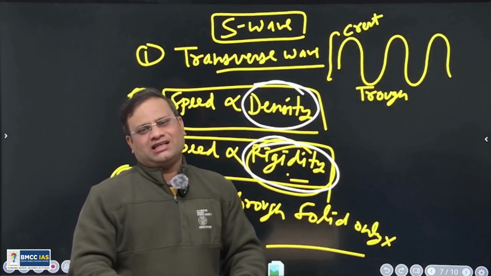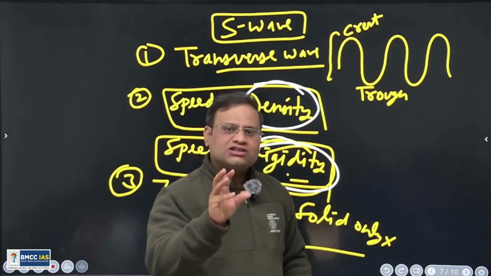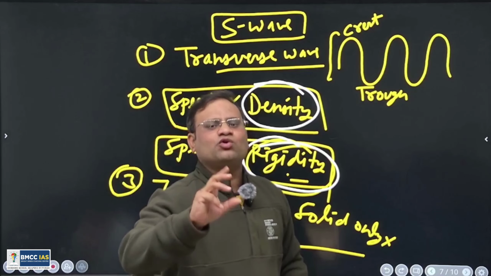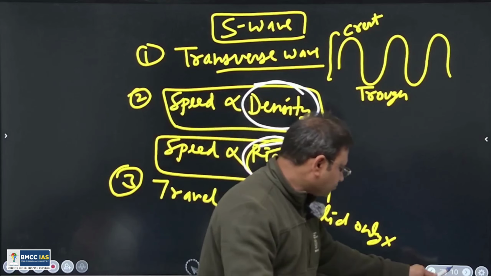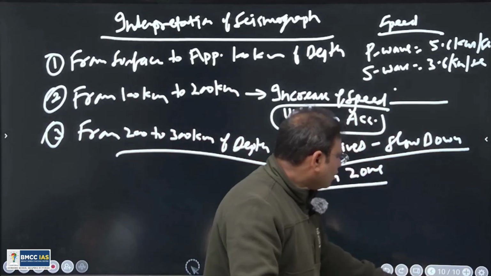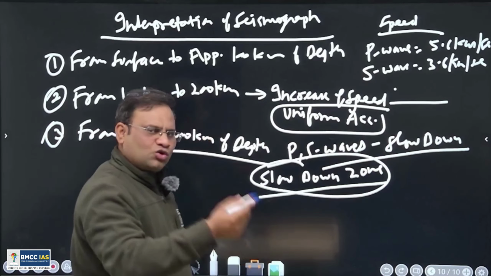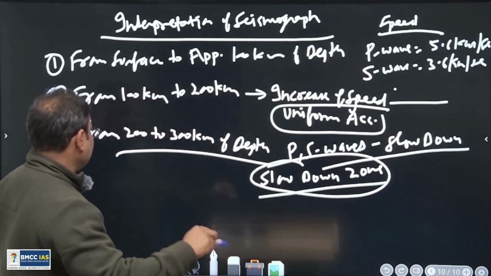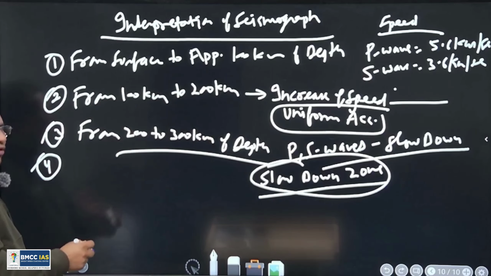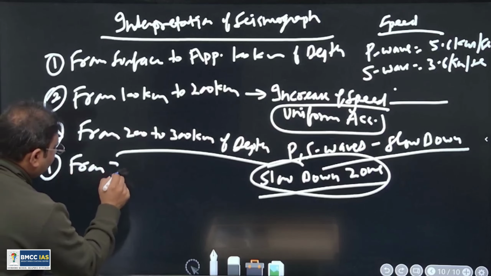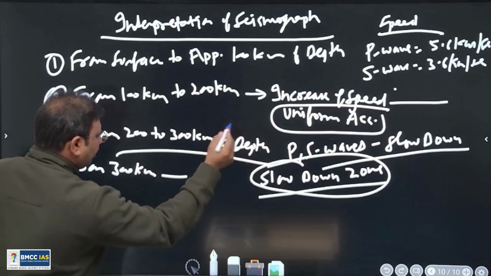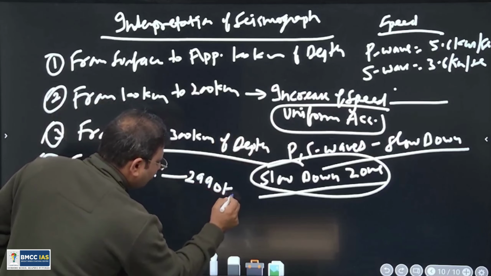That's why speed decreased. So it means the nature of the material may change from solid to liquid. We will understand it later on, but certainly there is a slowdown of the speed.